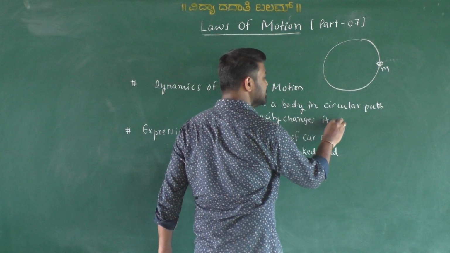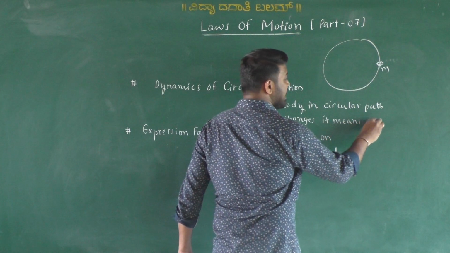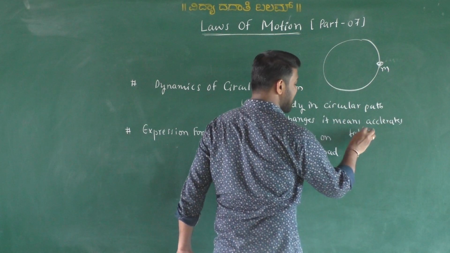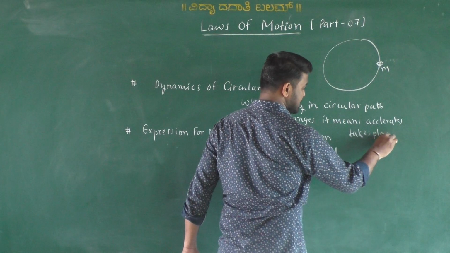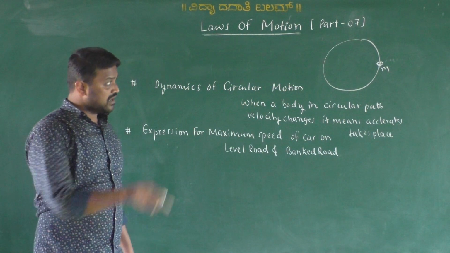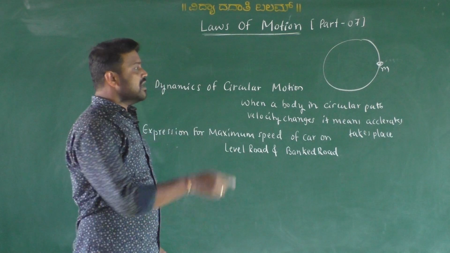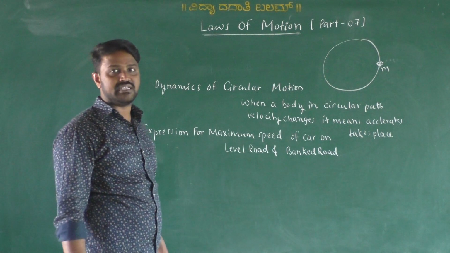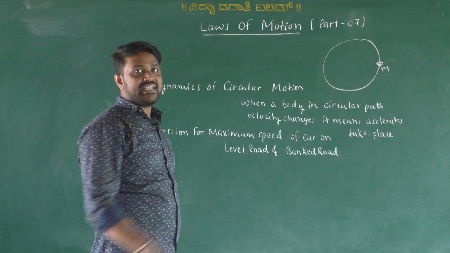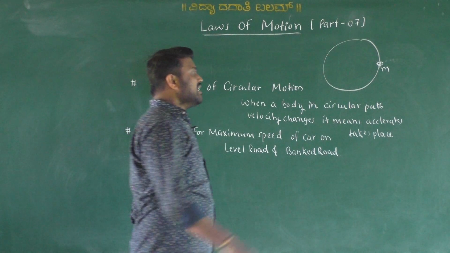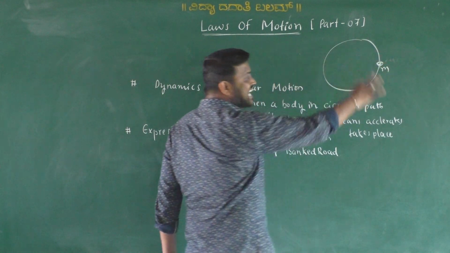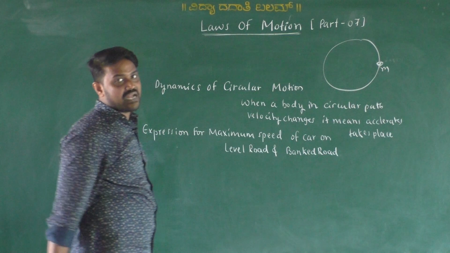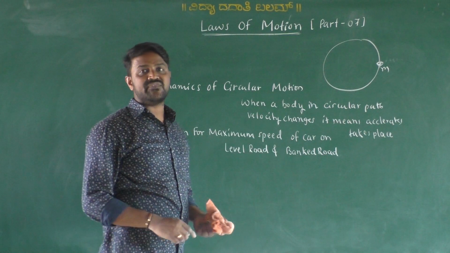It means acceleration takes place on the body. So the motion of a body or an object along a circular path is called circular motion. Circular motion is classified into two types: when the body acts towards the center, and when the body acts away from the center.